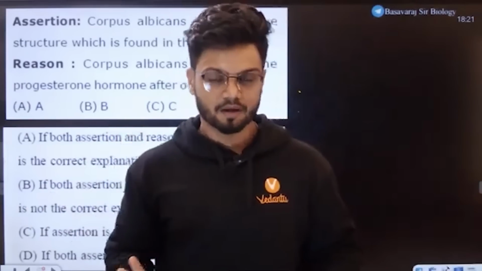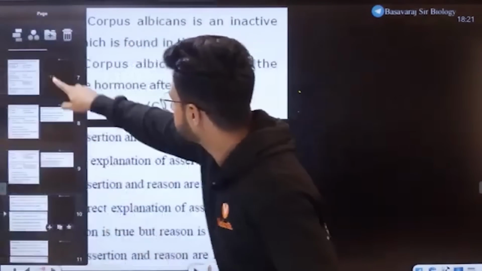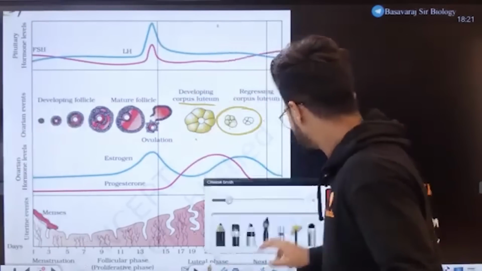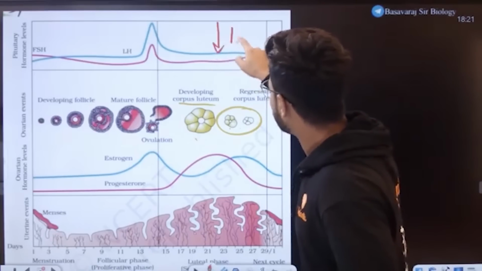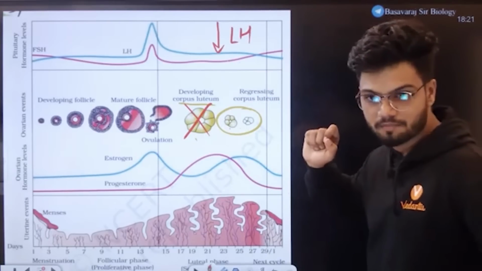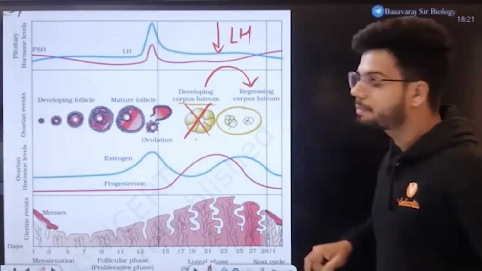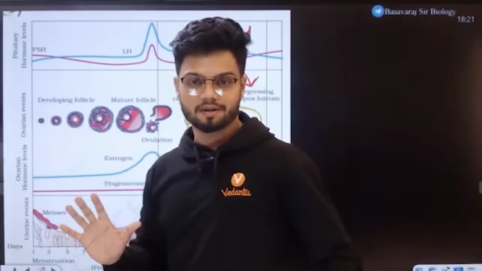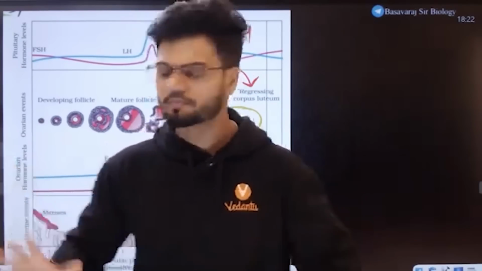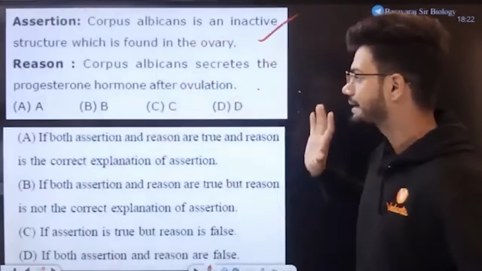Yes, they're inactive. Whenever the corpus luteum is present here, once there is a decrease in LH, what happens? Corpus luteum completely degenerates. When corpus luteum degenerates completely, it gets converted to corpus albicans. These corpus albicans are inactive structures. They do not have any function. So this first statement is correct.